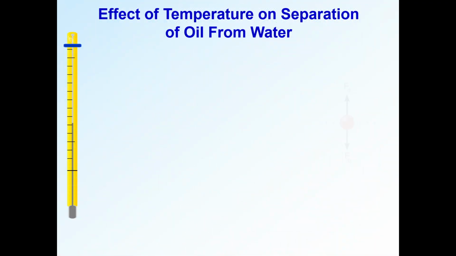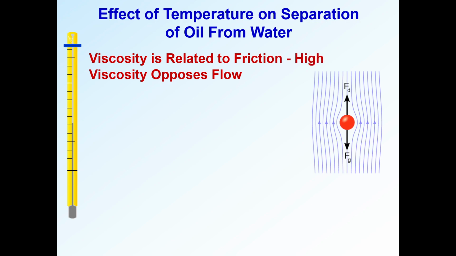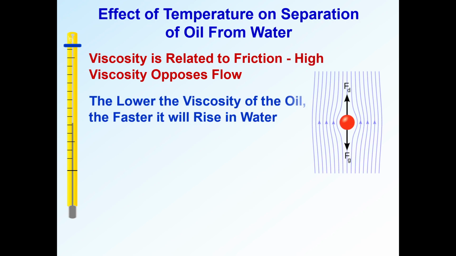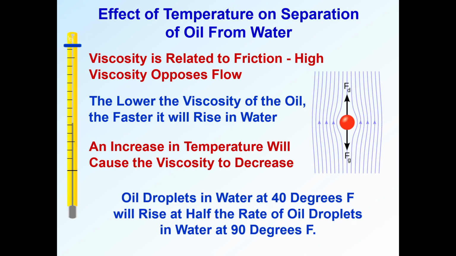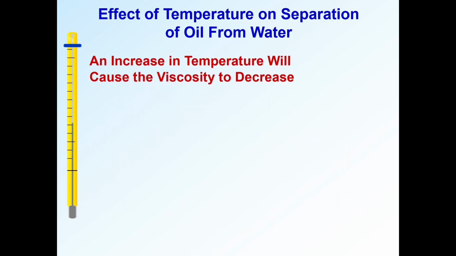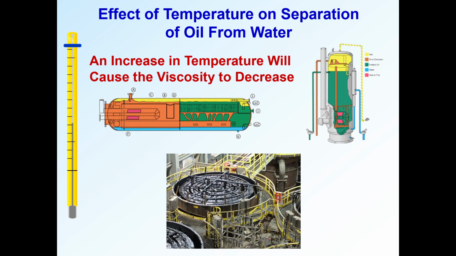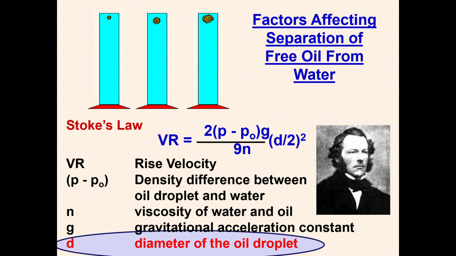Effect of temperature. Viscosity, as we know, means high viscosity opposes the flow, isn't it? Oil flows very little compared with water. So the lower the viscosity, the faster it will rise in the water. An increase in temperature will cause the viscosity to decrease. At very low temperatures in winter, coconut oil becomes very thick, like a solid. So an increase in temperature will cause the viscosity to decrease, and there will be more flowing properties. If the viscosity is low, the rising velocity will be high. That is the difference I explained.